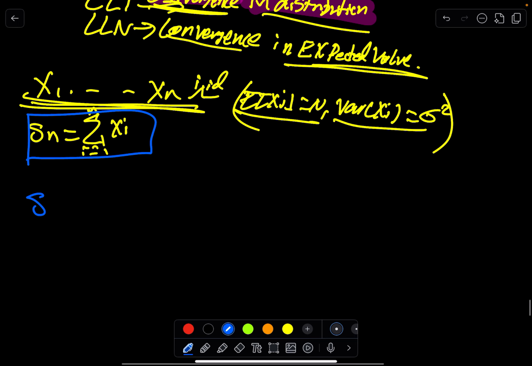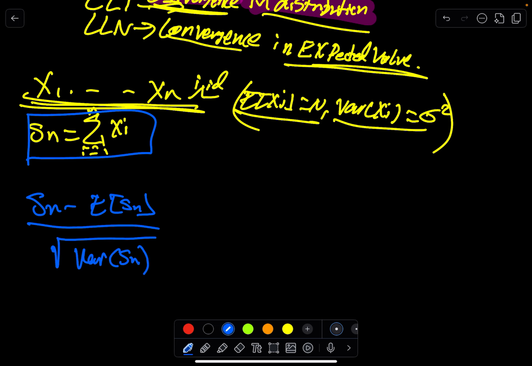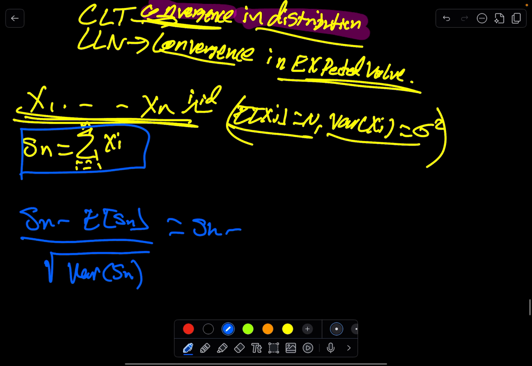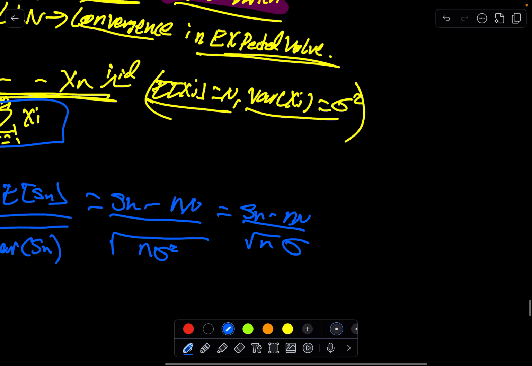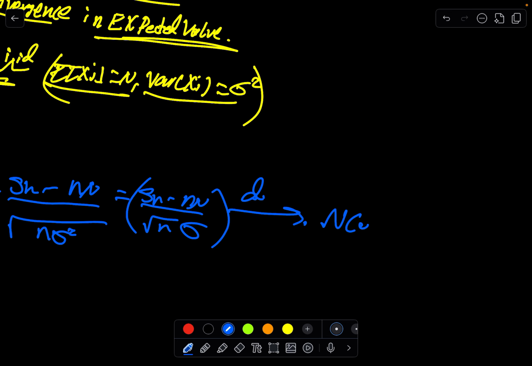So basically, this is usually the way we say it. Sn minus the expected value of that, which will just be n mu, over the square root of n sigma squared, which will be Sn minus n mu over root n sigma. And we claim that this will converge in distribution to some normal 0, 1 as n goes to infinity.